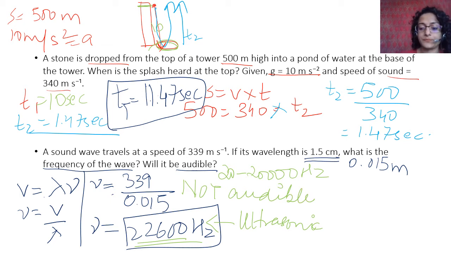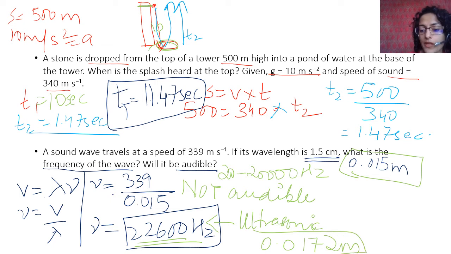And actually there is also one simple thing, you have seen that wavelength too. It is for you to know. You saw that anything below 0.0172 meter is the shortest wavelength that you can hear. This is even smaller than that, therefore it is not audible of course, but you have to calculate velocity frequency, therefore you have to say it like this. This is just a way of cross checking.